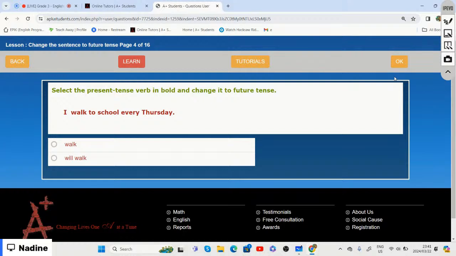So do we say, I walk to school every Thursday? Or will the correct sentence be, I will walk to school every Thursday? Which one do you think is correct?